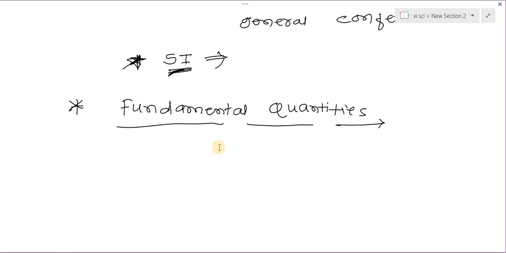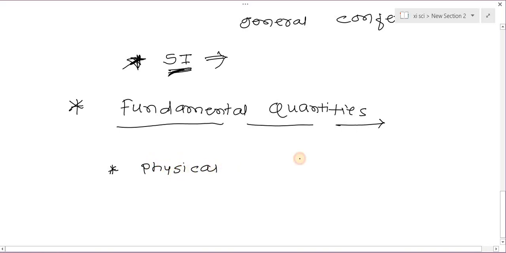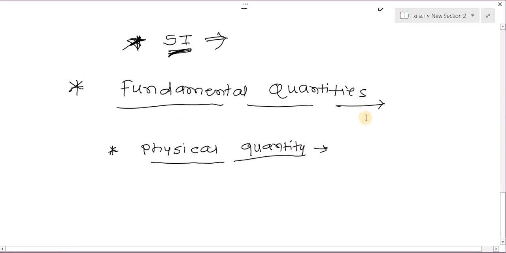Before starting fundamental quantities, I will first tell you what is meant by a physical quantity, and then from physical quantity we go toward fundamental quantity. Let's take an example.